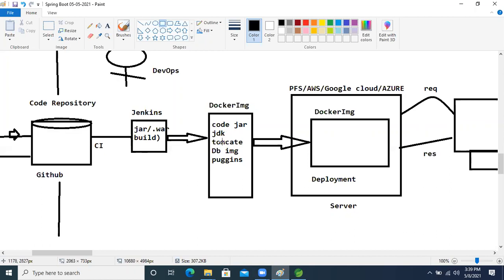Docker will provide the JDK, and they will put the jar and war inside the Docker image, and install whatever plugins are required to run the application in Docker. After that, they will put this Docker image on a server, which can be AWS, Google Cloud, Azure, or any of the multiple servers available. They deploy the image on one server, and it runs automated 24/7.